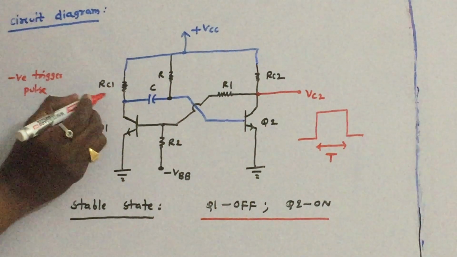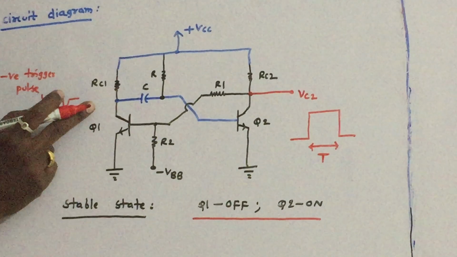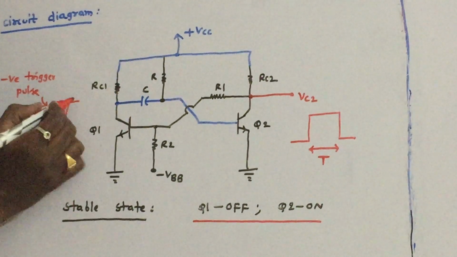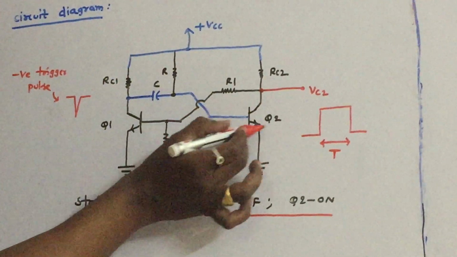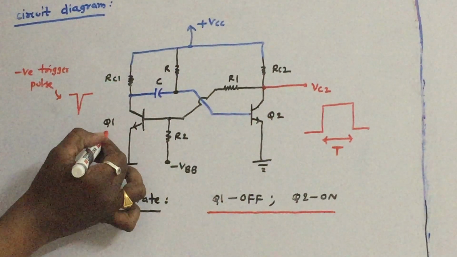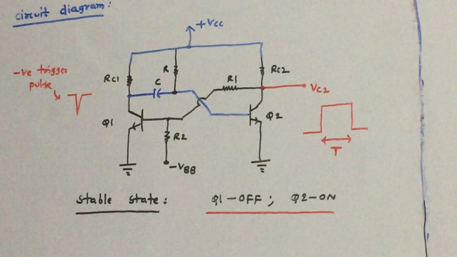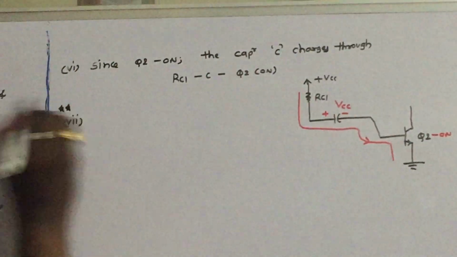Where do we apply the trigger pulse? The trigger pulse is applied at the collector of Q1. So this trigger pulse is coupled with this capacitor to the base of Q2. So hence Q2 is turned off and Q1 is turned on. So that is the very important point you have to mention. So therefore this point is very important.